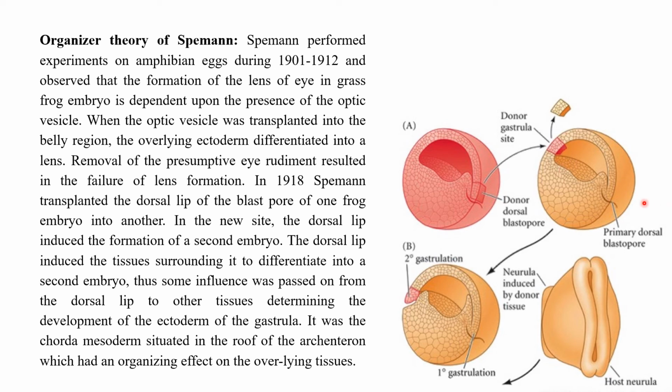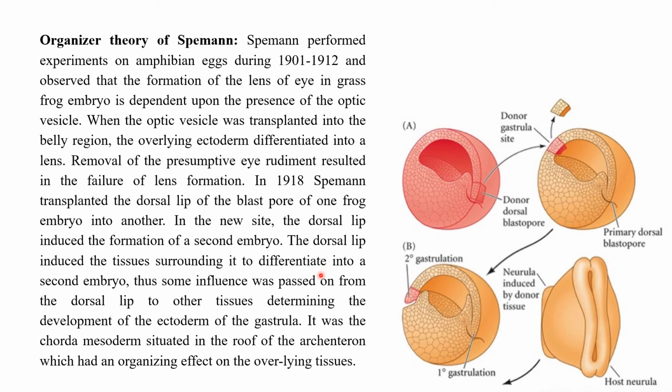The second embryo's dorsal lip is here. This is called the primary dorsal blastopore or primary dorsal lip, and here the implantation took place, at the donor gastrula site. So here he implanted the second piece. That means he removed the piece from here and implanted a piece from this embryo. You can clearly see the difference here, the red gastrula and the pale orange colored one. So a part from here is removed and it is transplanted here.